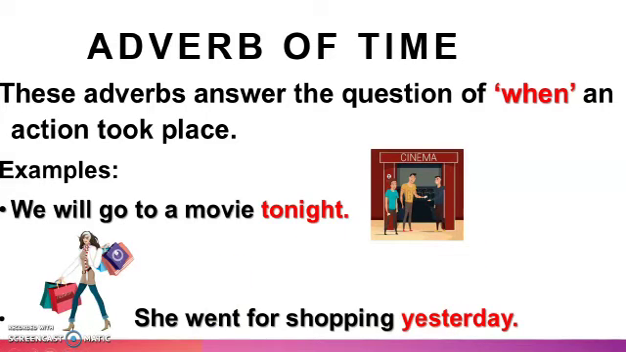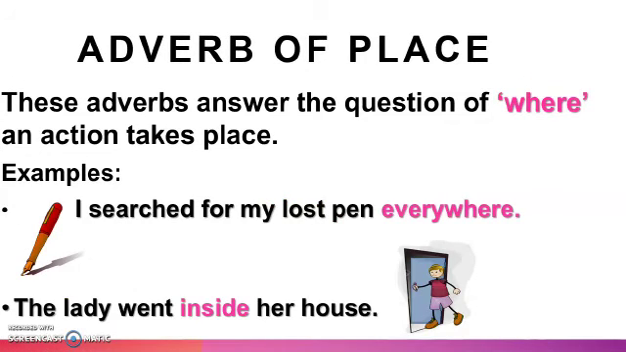Is that clear? Now let's move to the second kind of adverb, and that is adverb of place. These adverbs answer the question of where an action takes place. For example, I searched for my lost pen everywhere. So the action of searching has been done everywhere. And so over here everywhere becomes adverb of place. The lady went inside her house. So the action of went is inside. So inside over here tells us about adverb of place.